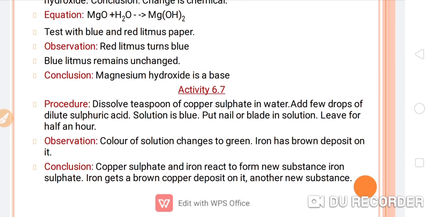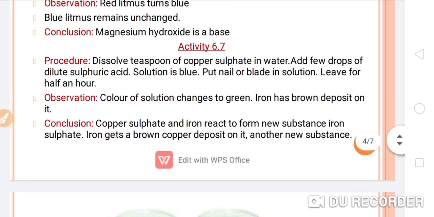By this activity we have identified the nature of magnesium hydroxide.